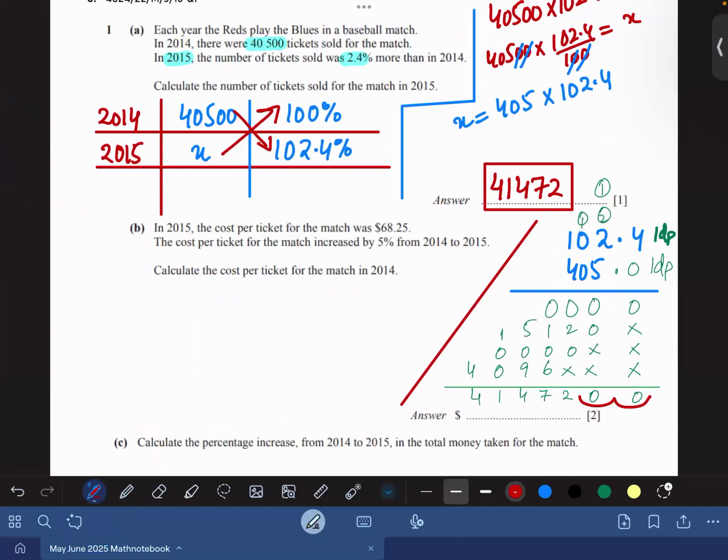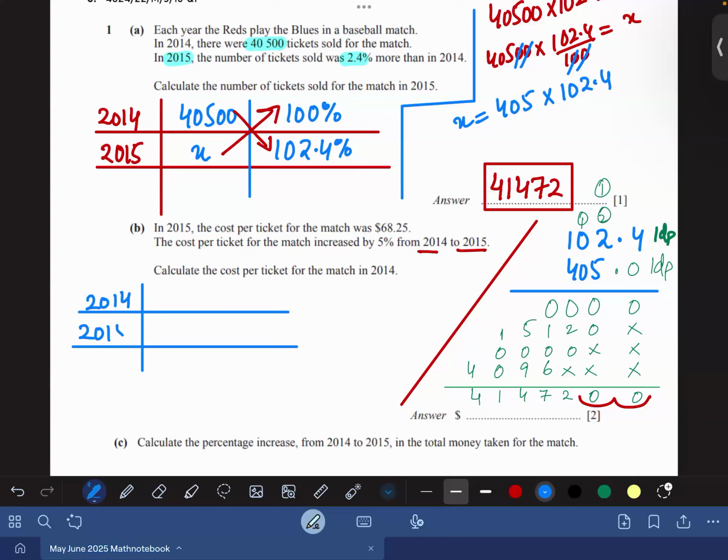Okay. In 2015, the cost per ticket for the match was $68.25. The cost per ticket for the match increased by 5% from 2014 to 2015. Calculate the cost per ticket for the match in 2015. Beta, again, we have the same question, and it is for 2 marks. Again, we have 2 years, 2014 and 2015. Agree or not? Yes, sir.